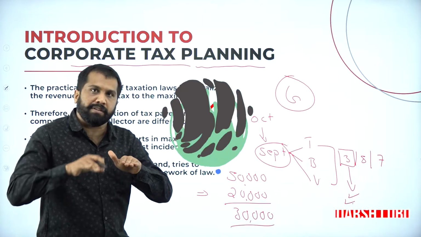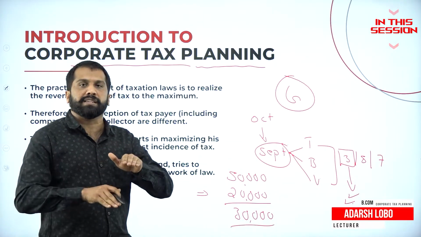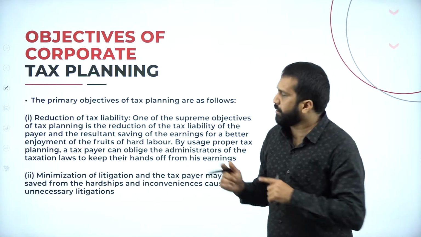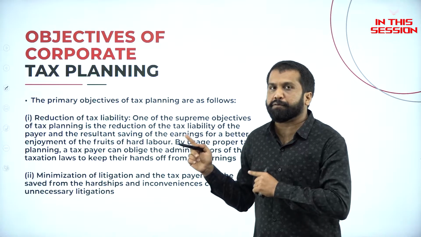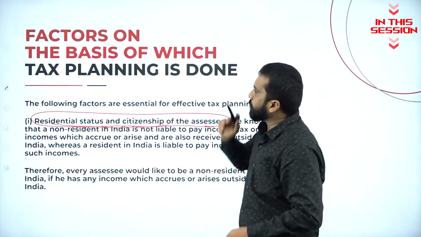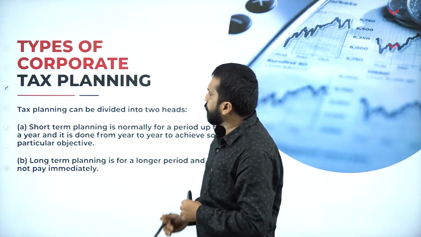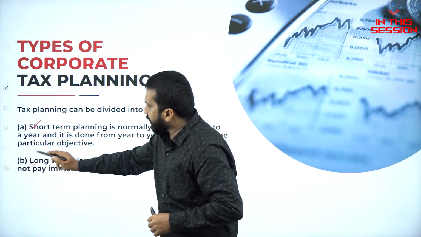Planning of effectively as well as legally reducing your tax is called tax planning. The objectives are very simple as well as very important for your examination. Why is this corporate tax planning there? What are the factors which influence it? Under types of corporate tax planning, we have short term as well as long term.